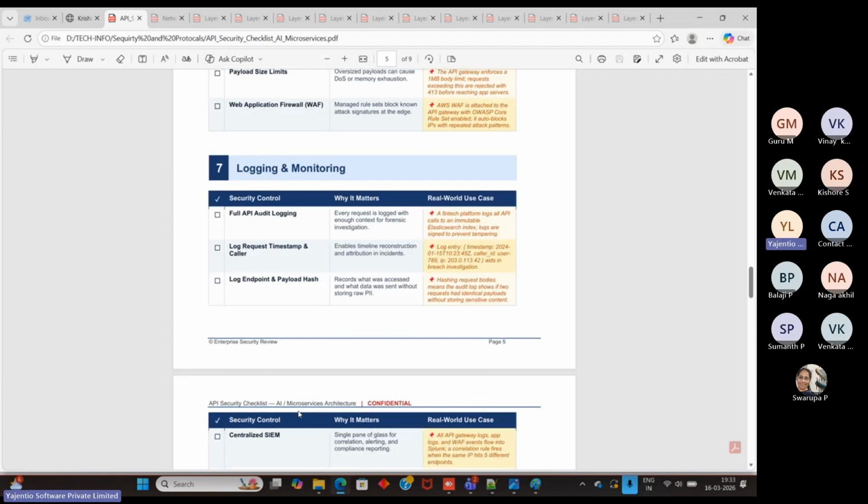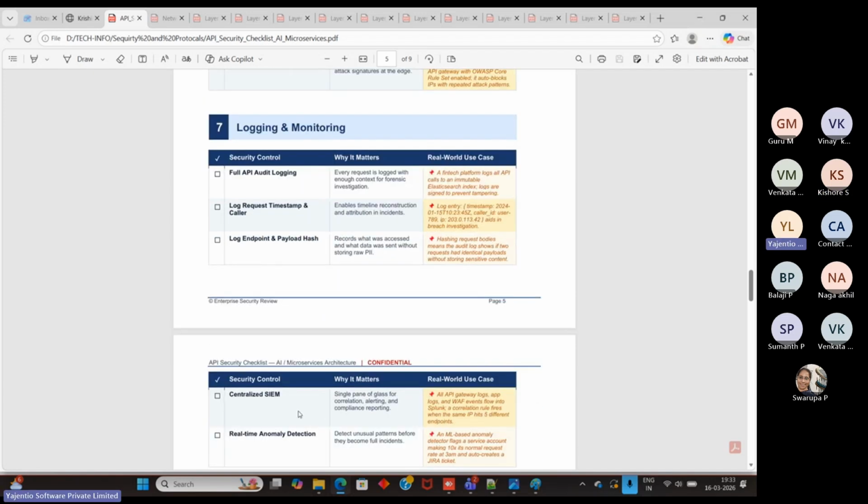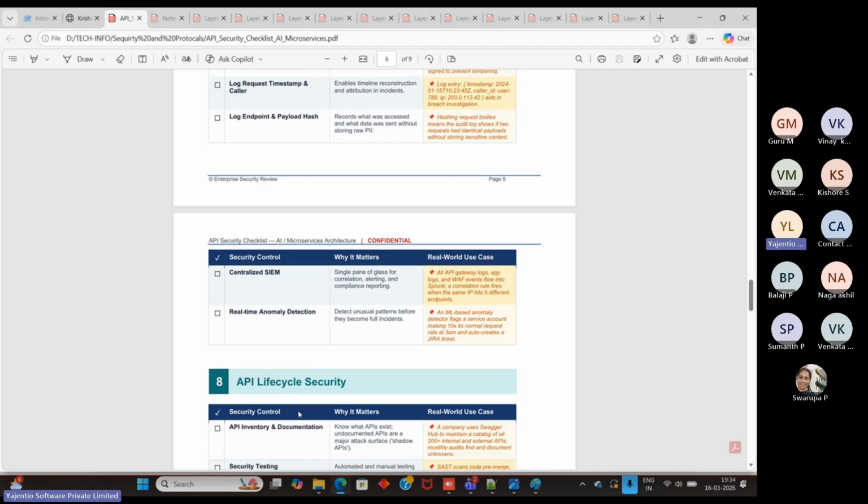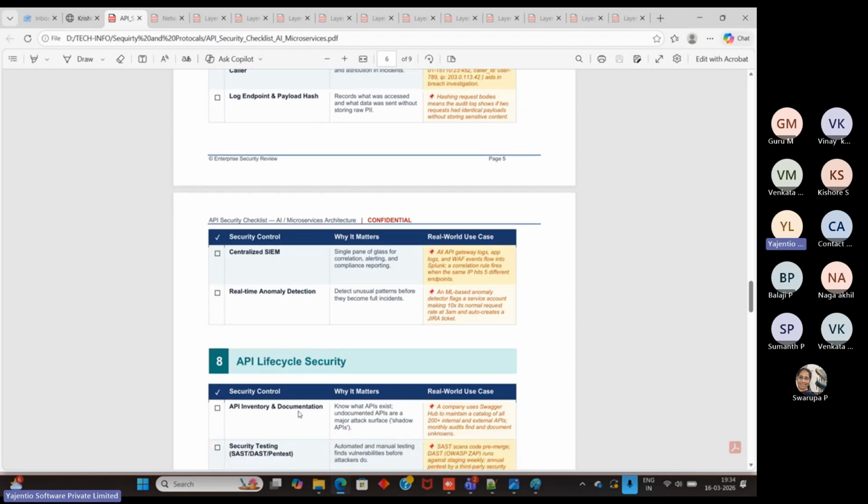So this will be a centralized SIEM, a single pane of glass for correlation. This is what is here. So just read all of these. Anything you're not understanding, let us know and I'll explain it.